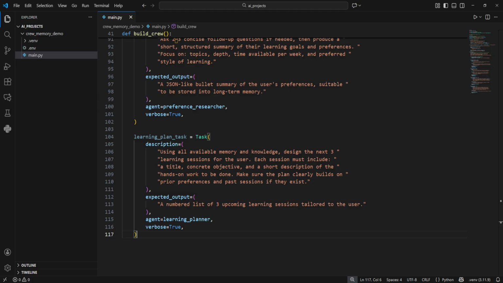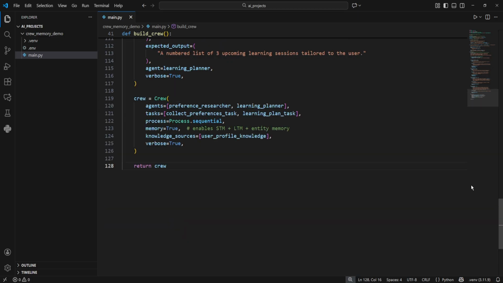And finally, we assemble the crew. We pass in the 2 agents and the 2 tasks, and we set the process to sequential. So the tasks run in order. First collect preferences and then build the learning plan. The critical flag is memory equals true.